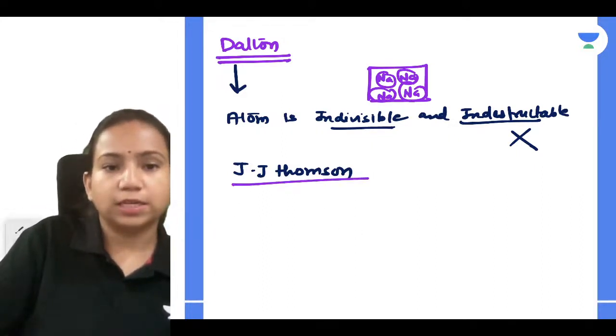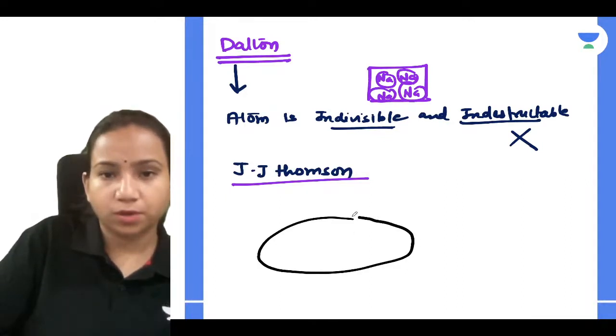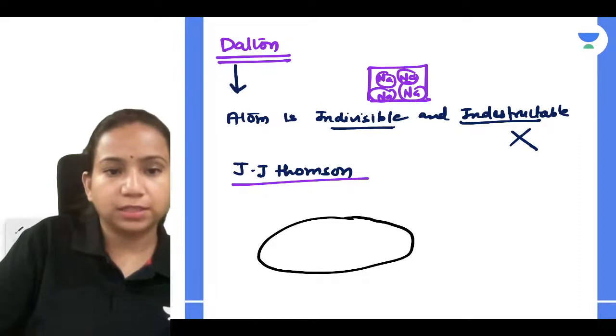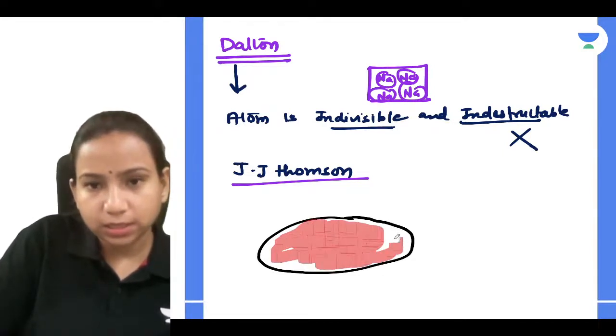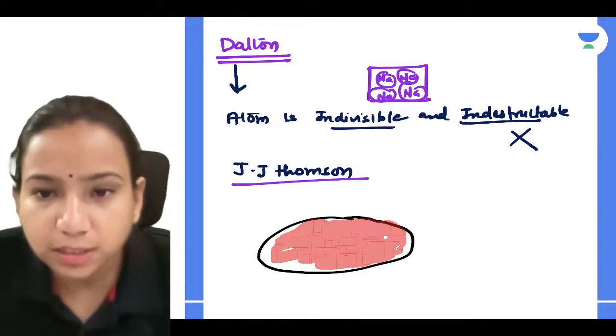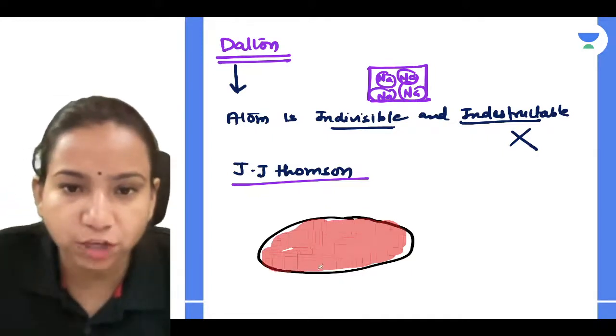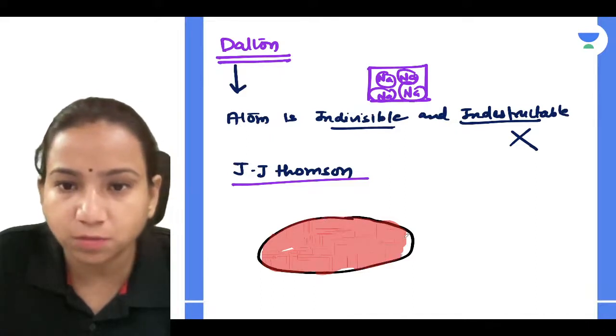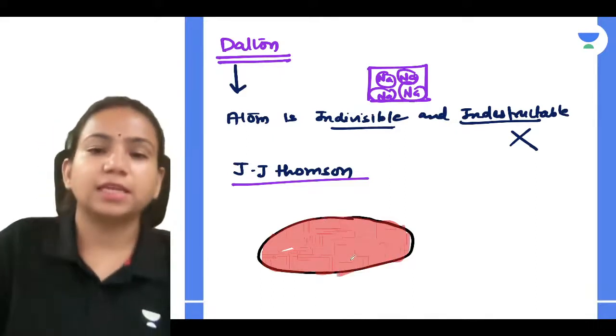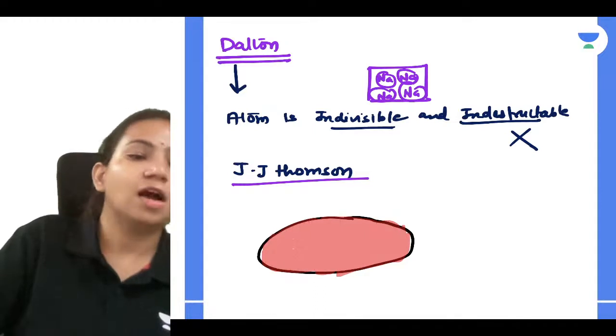The red part of the watermelon is the positive charge present in an atom, and the black seeds represent the electrons.